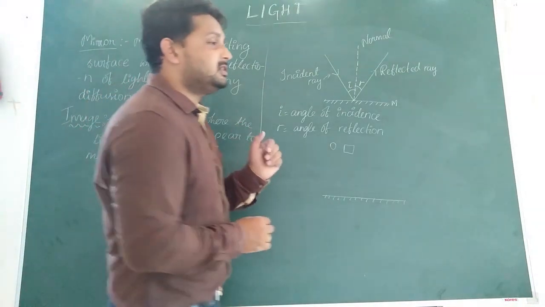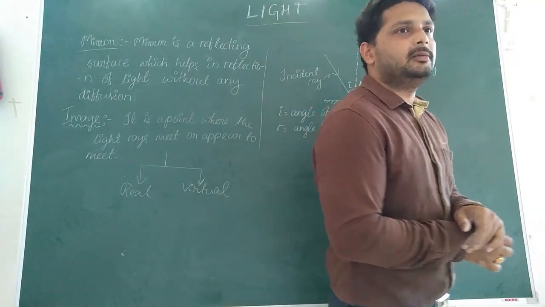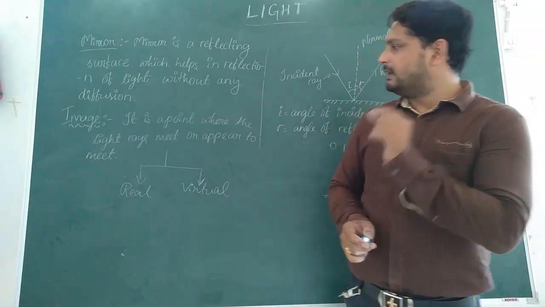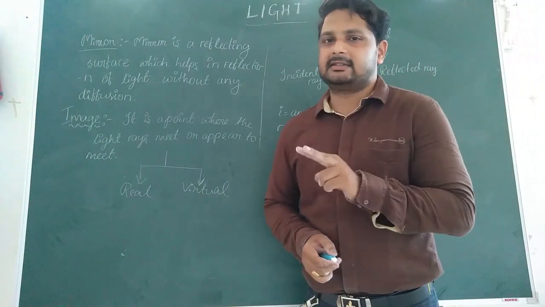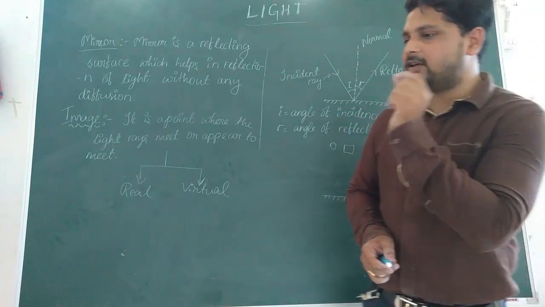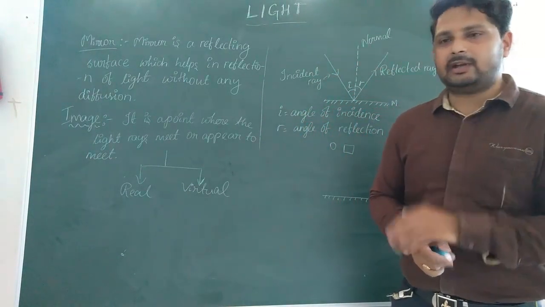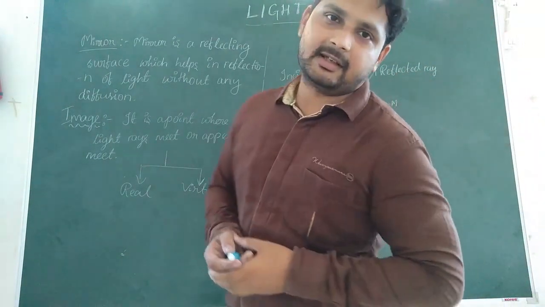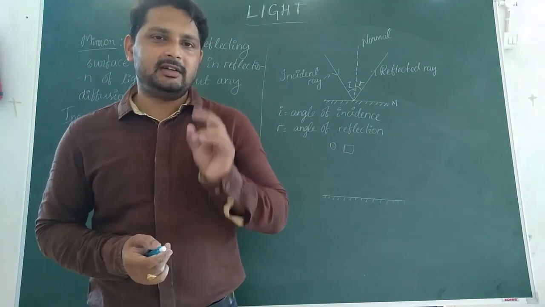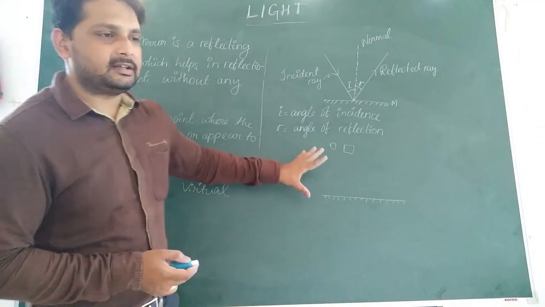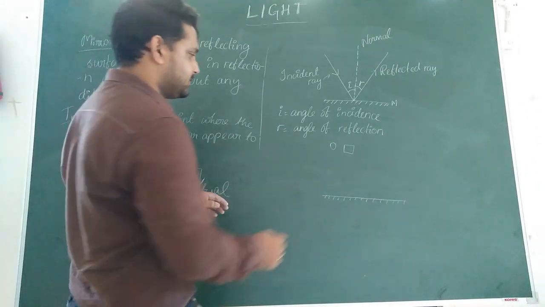Now the question is, why do we need at least two? Because by definition, image is a point where light rays meet, and in order to find an intersecting point, at least we need two lines. One line with which it will intersect, right? So at least two reflected rays are needed for the formation of image.